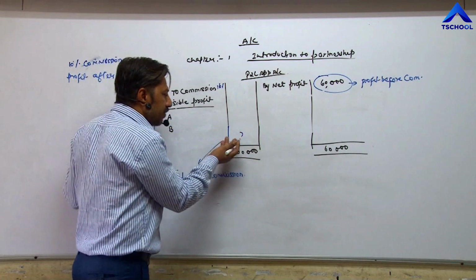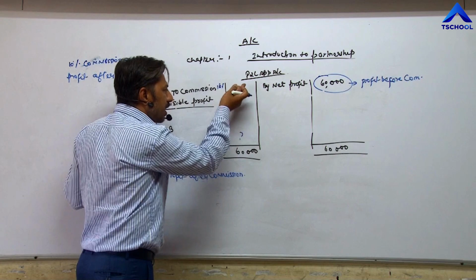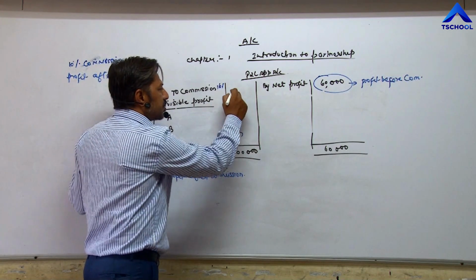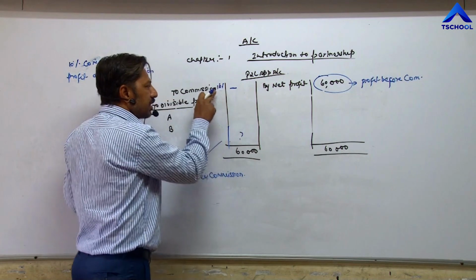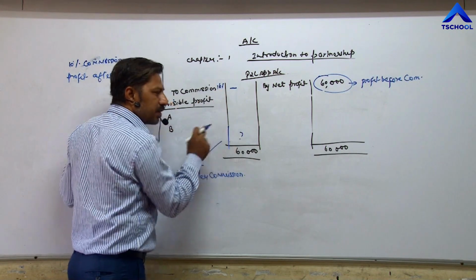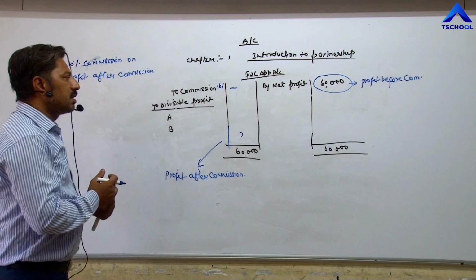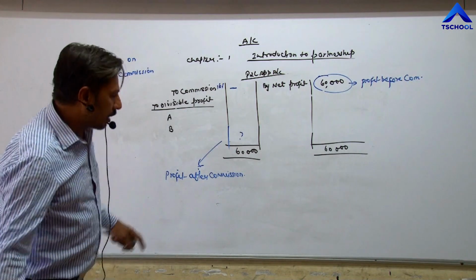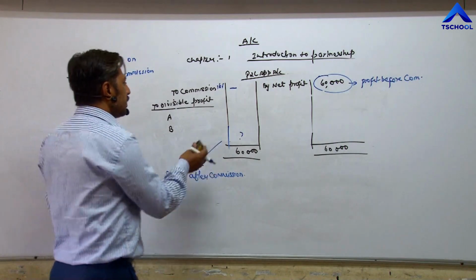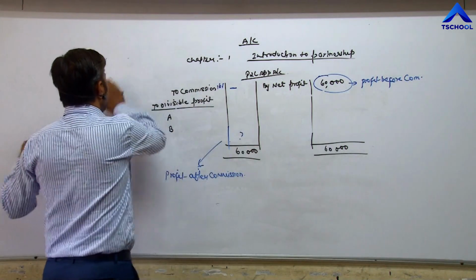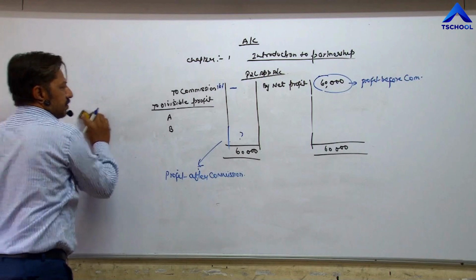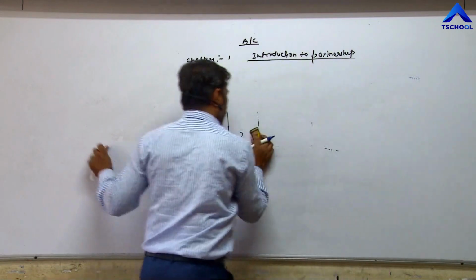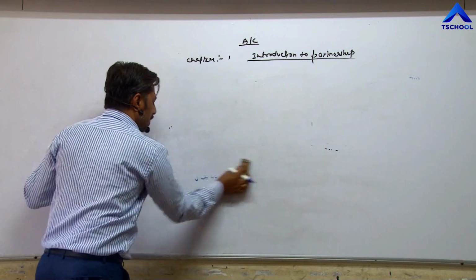Now, how can we get this profit if we do not have commission? Because we will get this profit after deduction of commission, and we have to calculate 10% on this profit. So it becomes difficult for us to calculate. That's why we are applying one formula for calculating this profit, and the formula is, means we have to calculate commission in two ways: on profit before commission and on profit after commission.